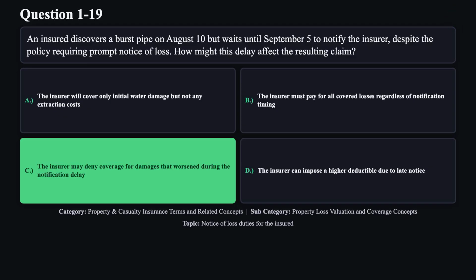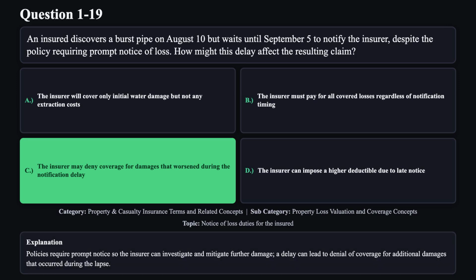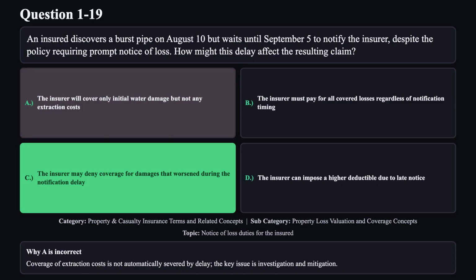The correct answer is C. Policies require prompt notice so the insurer can investigate and mitigate further damage. A delay can lead to denial of coverage for additional damages that occurred during the lapse. Reason A is not correct. Coverage of extraction costs is not automatically severed by delay. The key issue is investigation and mitigation.